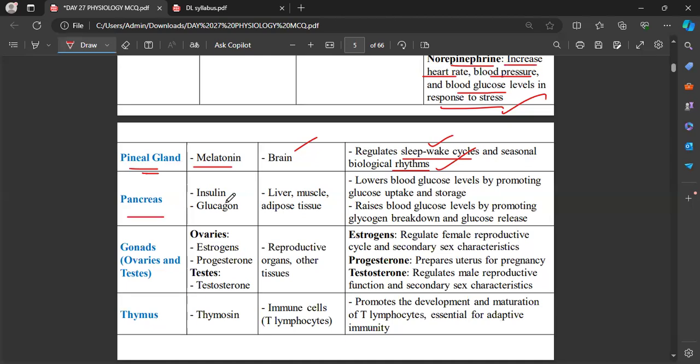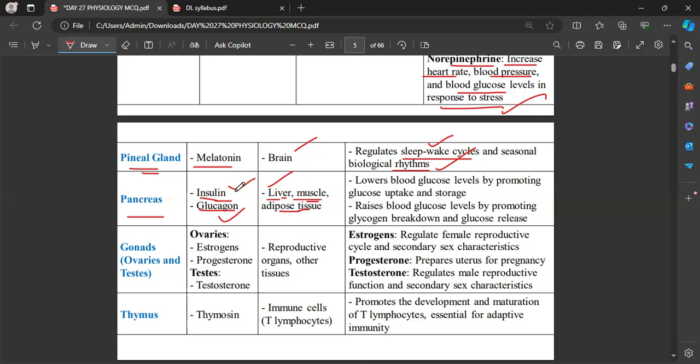And the pancreas, and their hormones will be insulin and glucagon. Insulin will be released by the beta cells of the pancreas, and glucagon will be released by the alpha cells of the pancreas, right? Now, their target area will be the liver, muscle, and adipose tissue. See, in the liver, excess glucose will be stored as glycogen. So obviously their target area will be the liver, and muscle, the same thing, glycogen will be stored there. In adipose tissue, excess glucose will be stored there also.